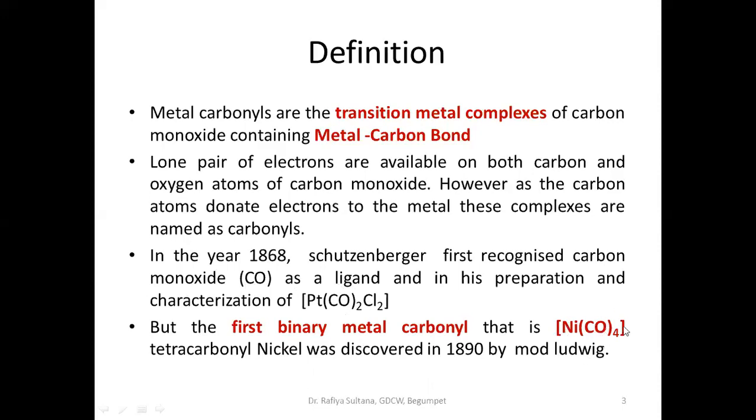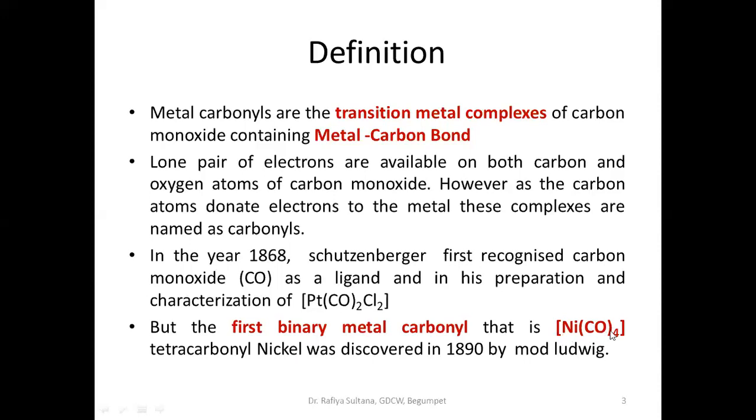So how do you name this compound? We have to name the carbonyl first, that is a ligand. This is known as ligand. This is the central metal. The first atom which is there in the square bracket is the central metal atom. Then afterwards, whatever is there, those are ligands. Here the central metal atom is nickel. As I already told you, this type of compounds are formed by transition metals. Is nickel a transition metal? Yes, nickel is a 3d transition element.